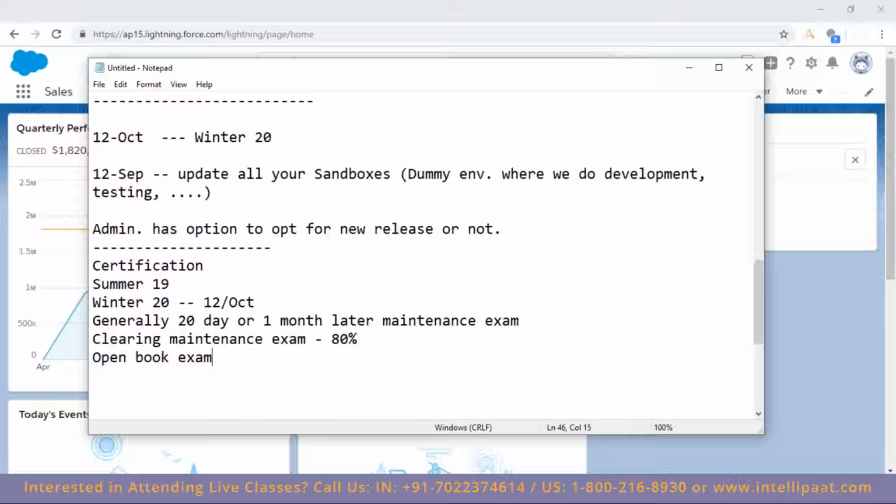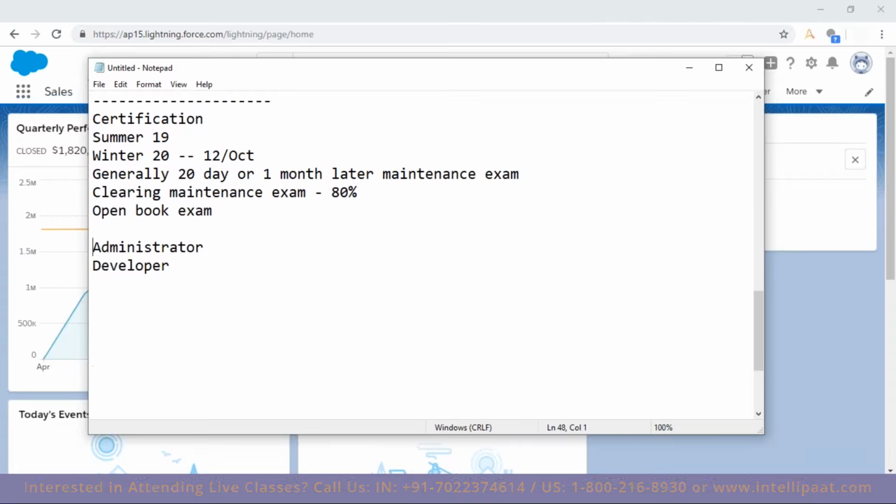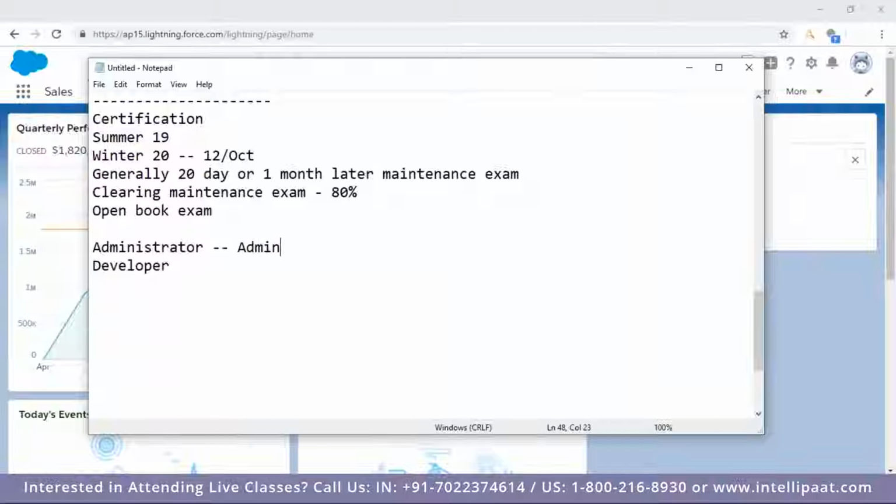And this is for everyone. Everyone means we have, say, Administrator, so we're talking about the base exam. We have Administrator and then we have Developer. If you hold both, then you have to appear for both exams separately. If you have a certification for, say, Admin and Advanced Admin, then you need to maintain only your base, that is Admin. The Advanced Admin gets maintained automatically. Same with Developer, you simply need to maintain the Developer.